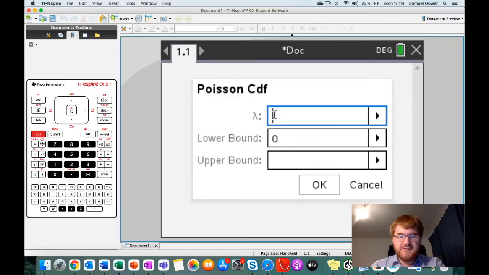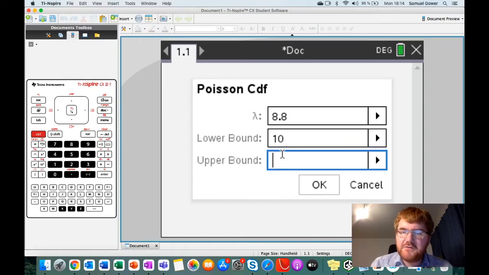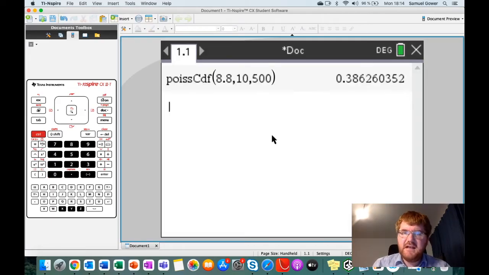Now, our rate was 8.8. Our lower bound is going to be 10. Because we want 10 or greater, i.e. greater than 9. And now the upper bound, we don't want to put a really huge number, but we want to put a reasonably large number. So I'm going to put in here 500. Make sure this is a reasonably large number, and press the equals button, and then we'll get the answer of 0.38626. So let's write that over on my PowerPoint.